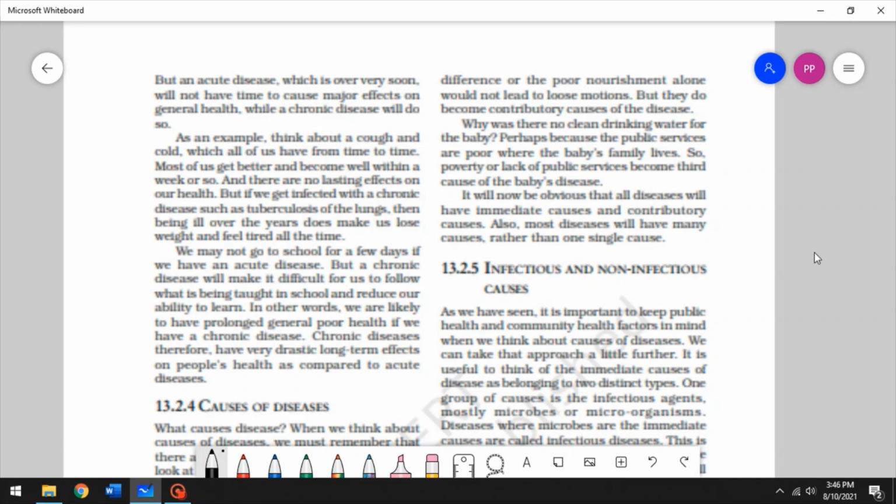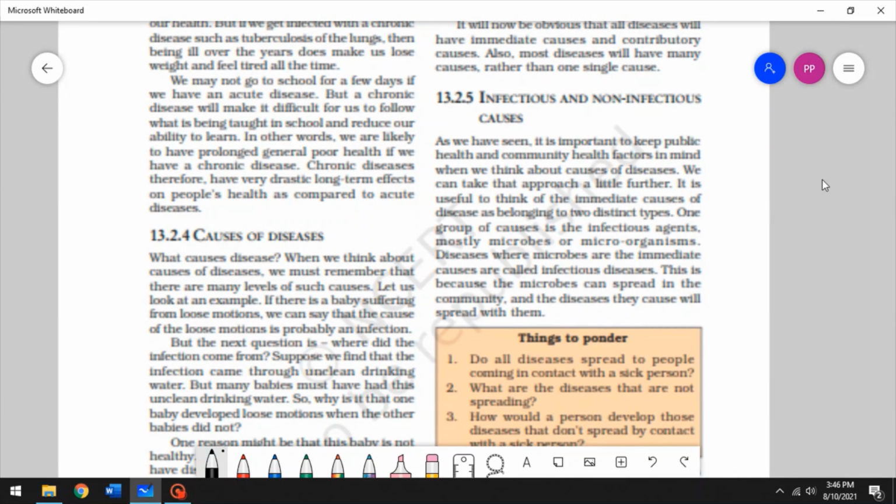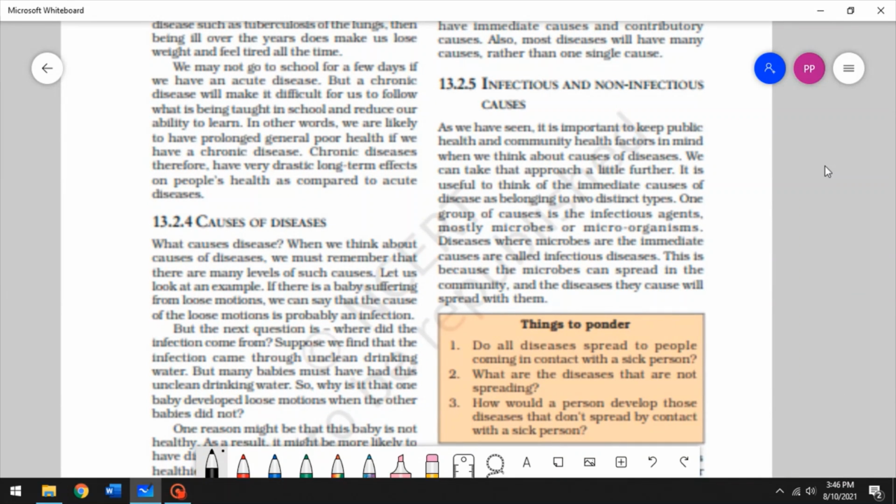All right. So let's talk about infectious and non-infectious diseases. If acute and chronic diseases were based on the difference of their time, infectious and non-infectious diseases are based on their difference of source. All right. So it's important to keep public health and community health factors in mind, because when I talk about the garbage, the failure of the municipality to take out the garbage, that would make everyone sick because of food poisoning or something, right?